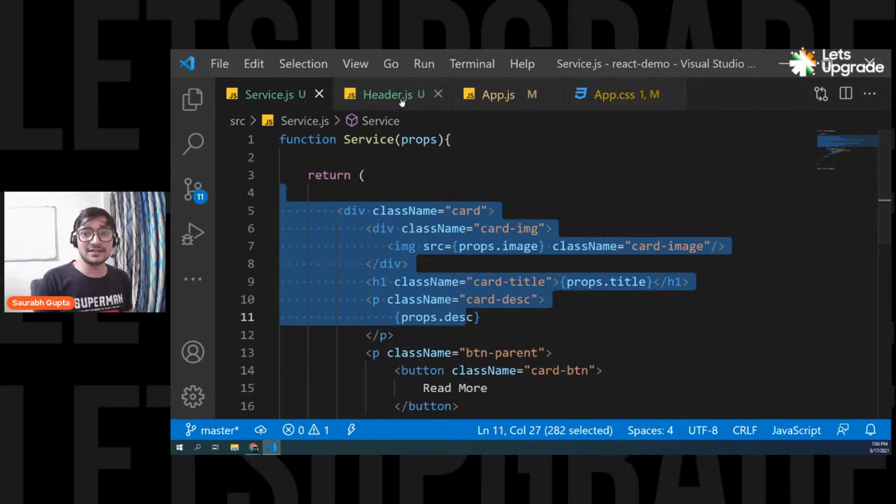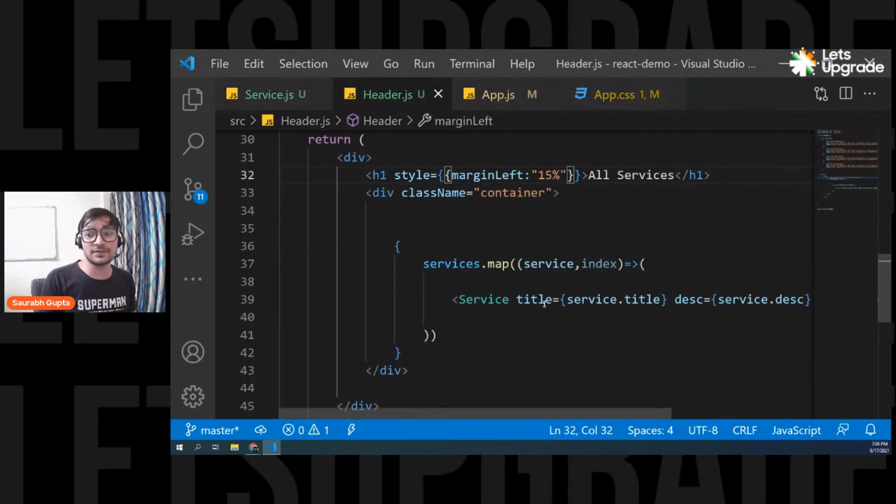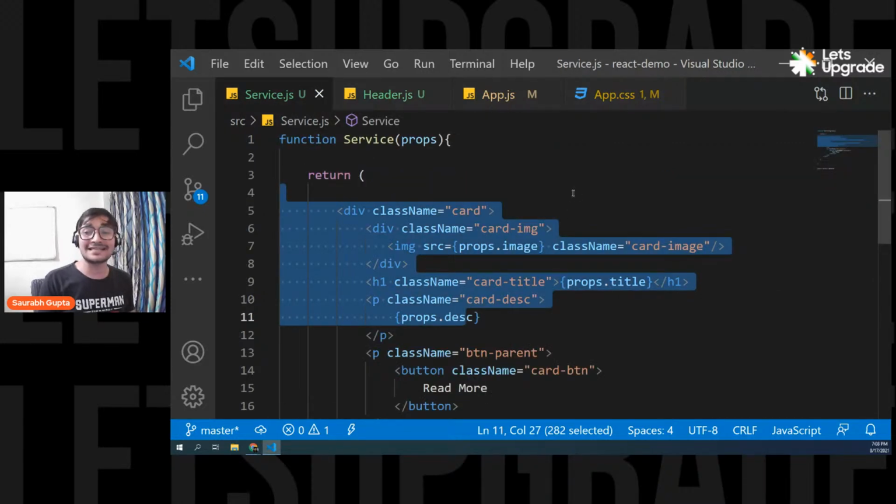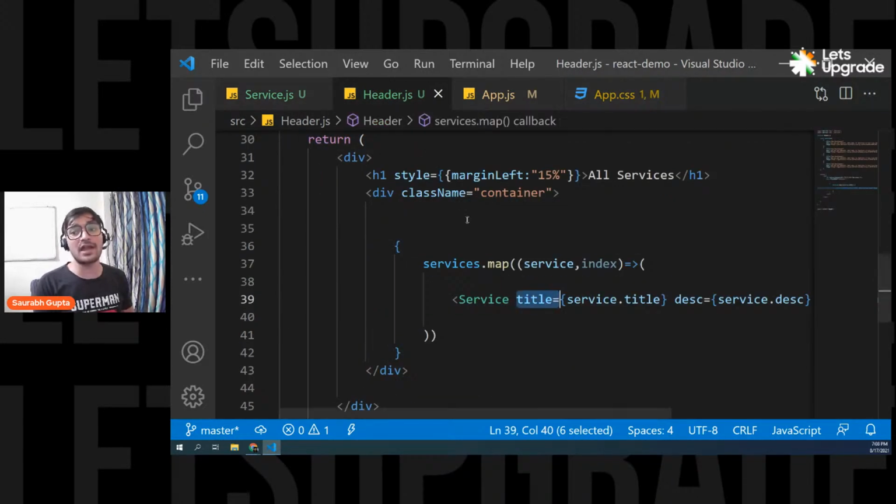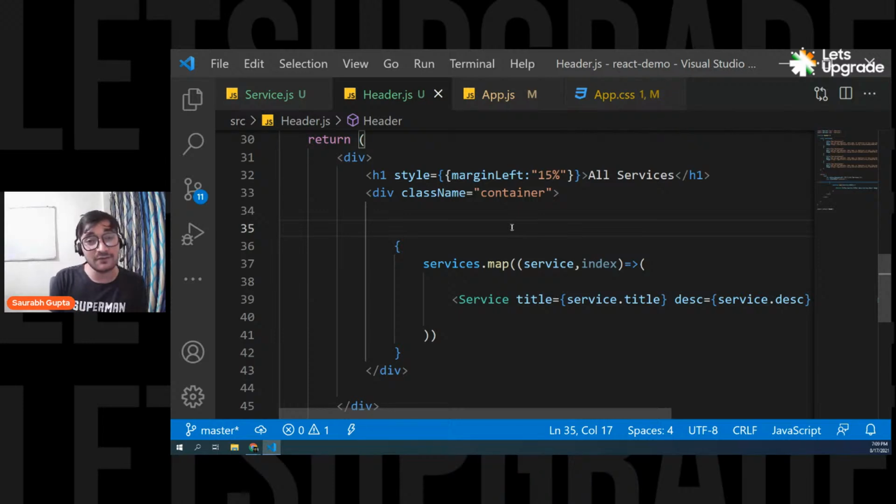And now to pass data, you simply used props. You simply created properties, and to access it, you're using the props object. Simple. I really hope that now everyone understood what is the use of props and what is the use of passing data from parent to child component. Because if you want to reuse the child component and if you want to pass different data to each and every child, you have to use props.